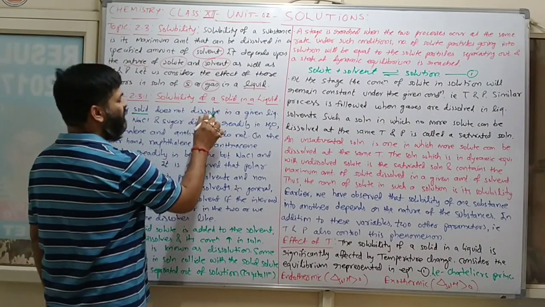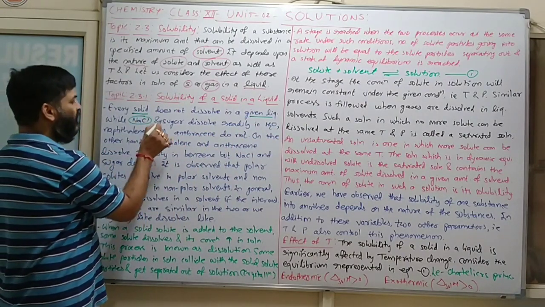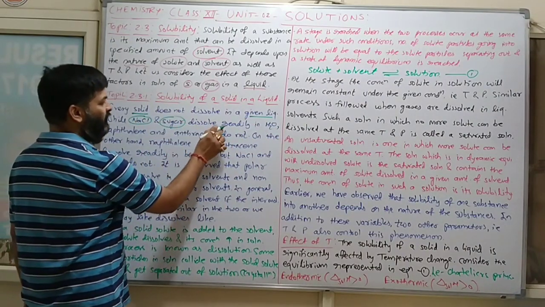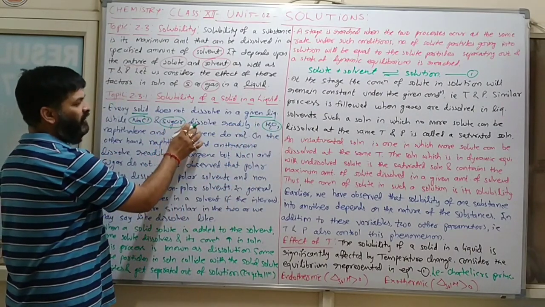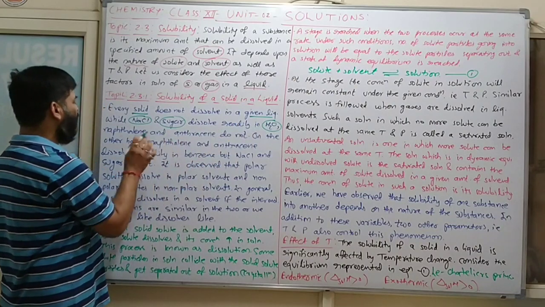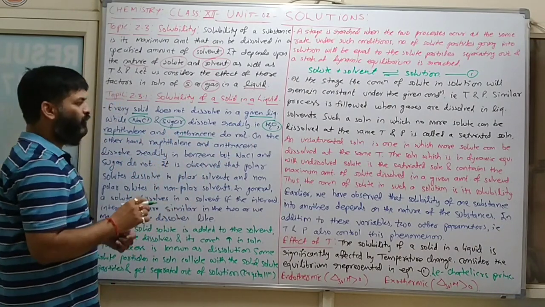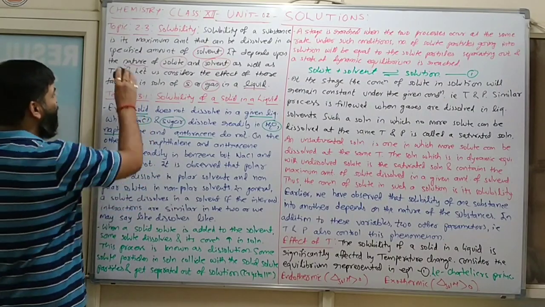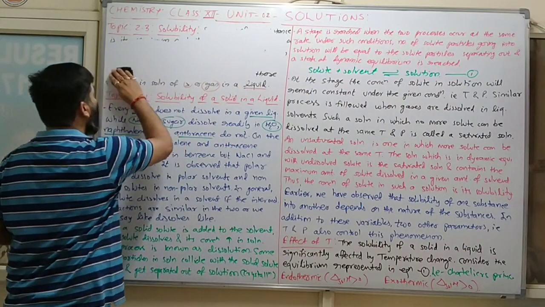Every solid does not dissolve in a given liquid. While NaCl and sugar dissolve easily in water, naphthalene and anthracene do not. Naphthalene as well as anthracene are not soluble in water.